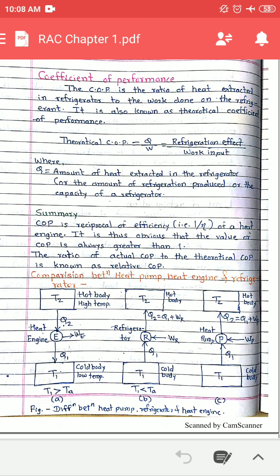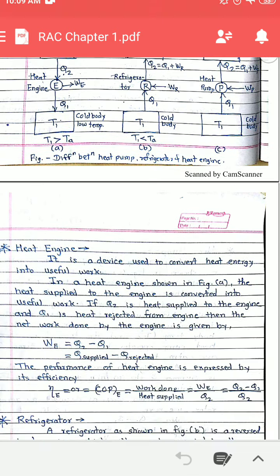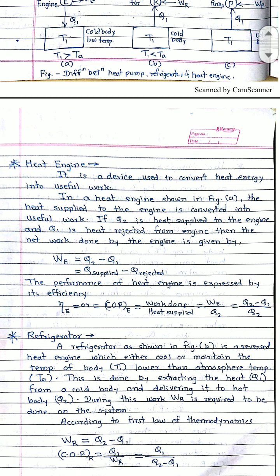Generally the difference between the heat pump and the refrigerator is that the heat pump works between the surrounding temperature and a high temperature or hot body temperature, and the refrigerator works between the surrounding temperature and the cold body temperature. So this is the brief introduction about the comparison between heat pump, refrigerator and heat engine.